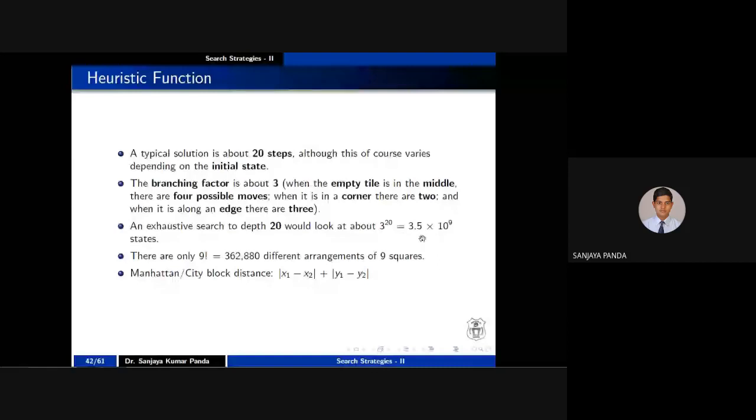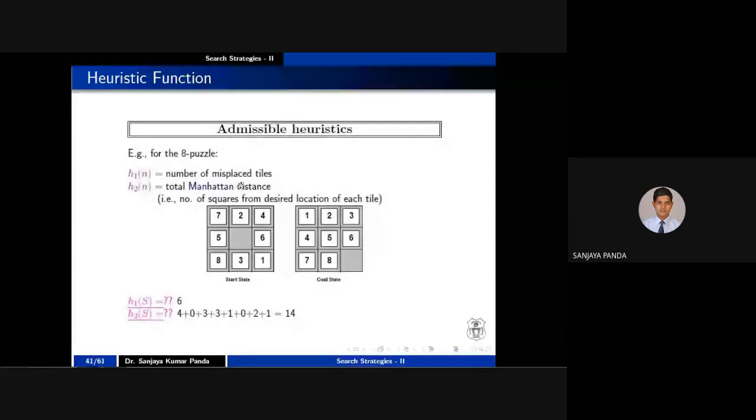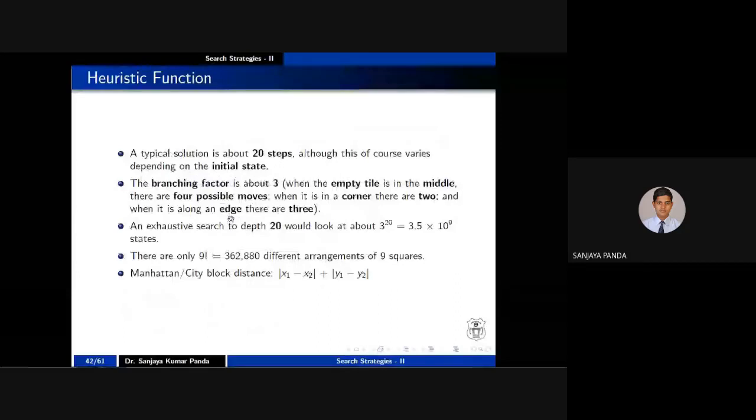With the initial arrangement, as there are 9 positions, the number of arrangements is 9 factorial. If n positions are there, we have n factorial. So there are only 9 factorial different arrangements with respect to 9 squares. But if you apply exhaustive search to a depth of 20, the total number of states you get, 3 to the power 20, is nothing but 3.5 into 10 to the 9 states. So you can relax this problem.